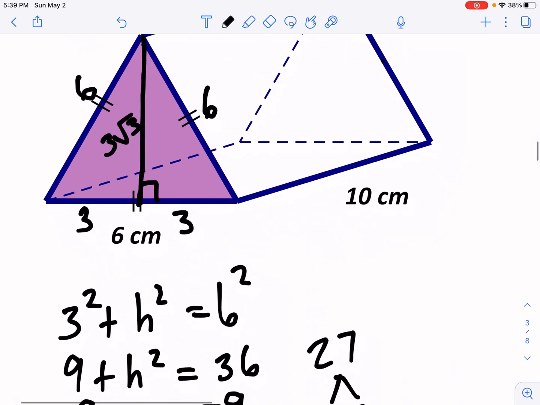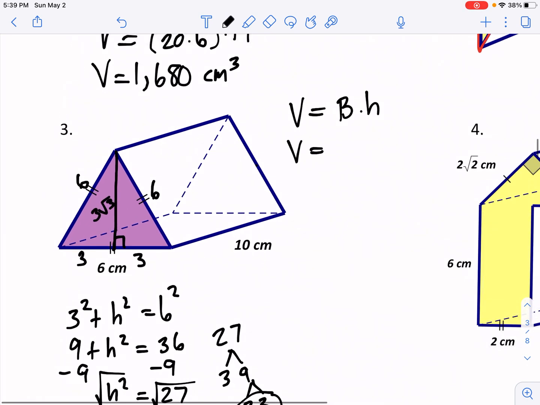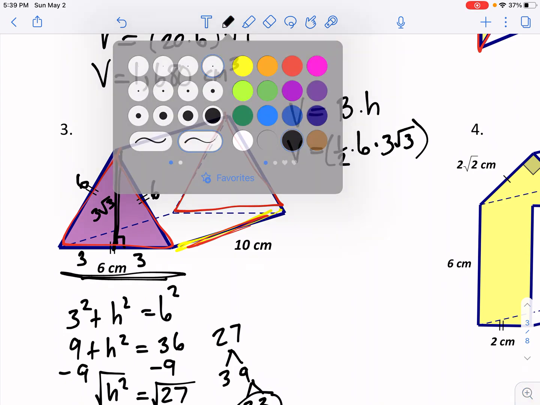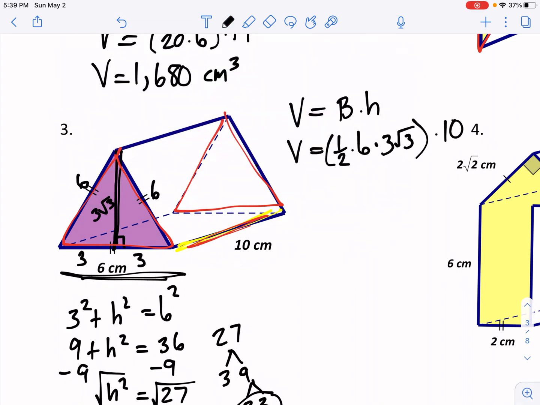Now I can use the area of the base. So for the volume, the area of the base is 1/2 base, which is 6, this entire base is 6, times the height of the triangle, which is 3 square root of 3. Now that height is for the base. Then we also have to multiply by the height, which is the perpendicular segment between our 2 bases, right? So we're talking about this one, which is 10. So the height of our prism is 10.